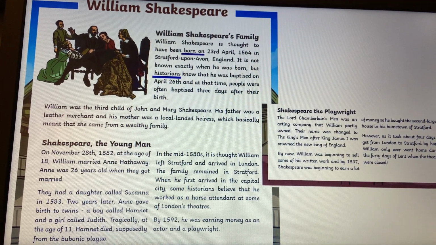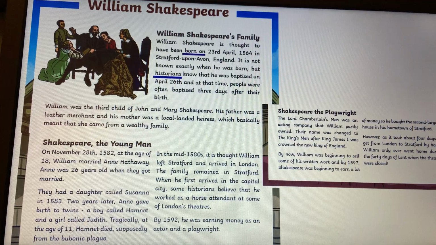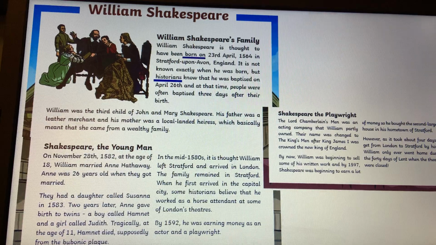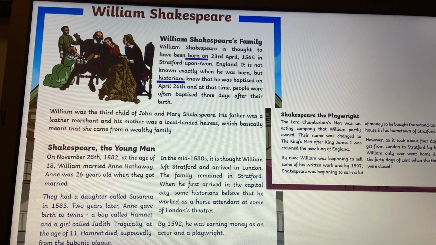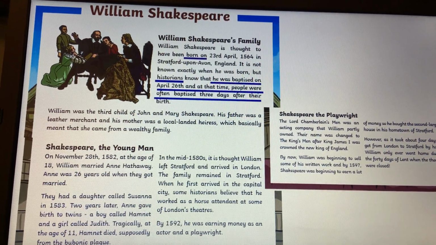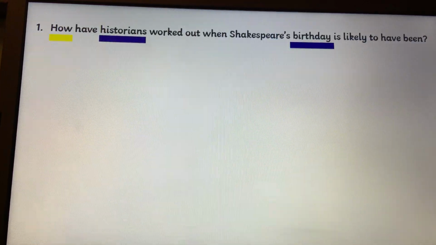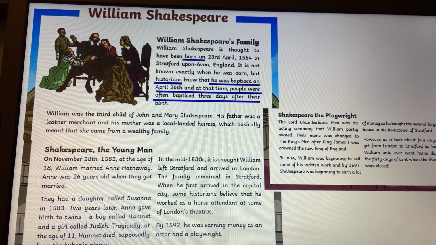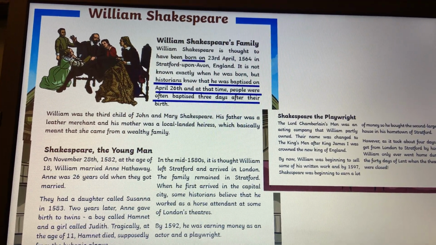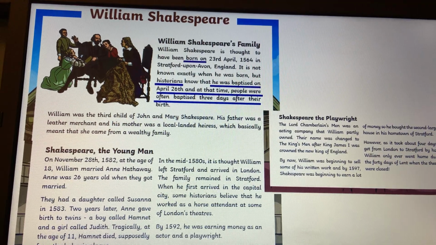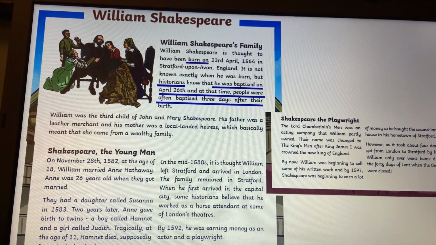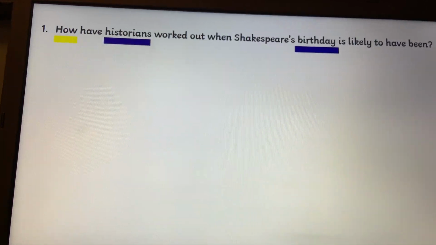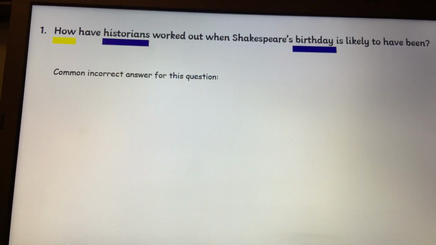William Shakespeare is thought to have been born on the 23rd of April 1564 in Stratford-upon-Avon, England. It is not known exactly when he was born, but historians, keyword, know that he was baptised on April the 26th, and at that time people were often baptised 3 days after their birth. Right, so the question. How have historians worked out when Shakespeare's birthday is likely to have been? I've now underlined the key part for that, to answer that question. So historians know that he was baptised on April the 26th, and at that time people were often baptised 3 days after their birth.